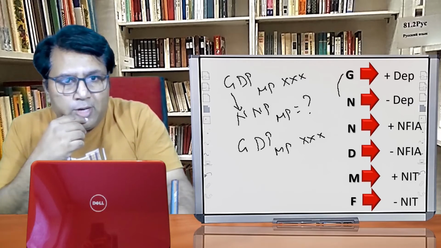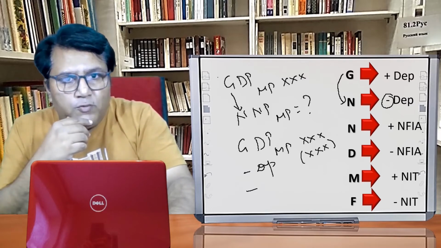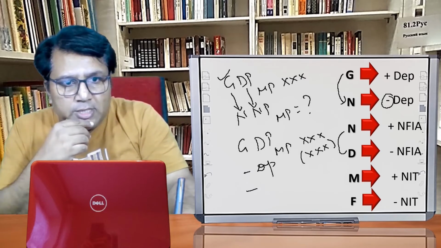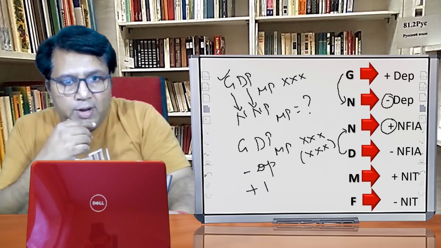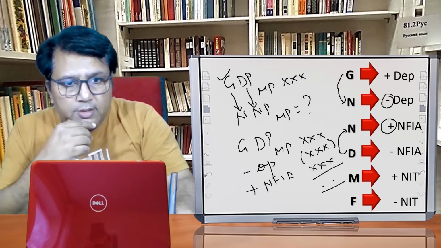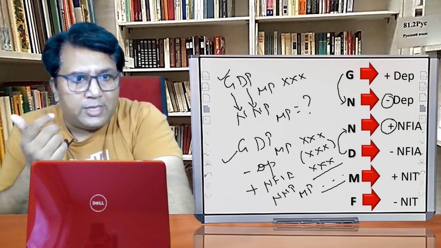If we have to convert gross into net, then what we have to do? We can see over here. We have to deduct depreciation. Always remember the other name of the depreciation is consumption of fixed capital. So we have converted gross into net. Another thing that we have to do is we have to convert domestic into national. If we have to convert domestic into the national, then what we have to do? We have to add NFIA. After taking into effect these items, we will get NNP MP. I hope the point is clear. Let us see one more example.